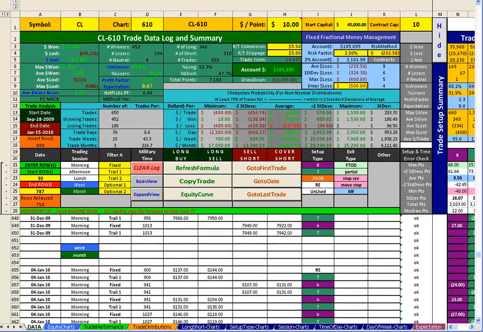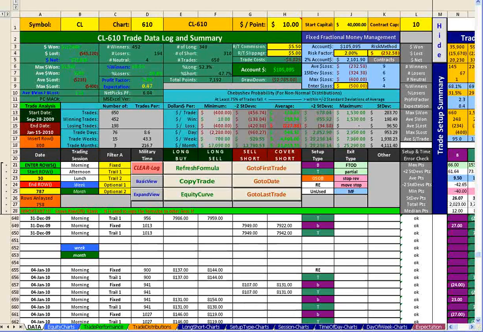Today I want to cover a brief discussion about two very important statistics called expectancy and expectation. It's easy to confuse the two and to think that they're both the same, but they're actually two very different pieces of information. Let's start with expectancy. Think of expectancy like this. It's a dollar amount based upon the probability of winners or losers and the average amount in dollars won or lost. In other words, it is the average amount you could expect to win or lose on every trade. Think of it as the average dollars per trade.